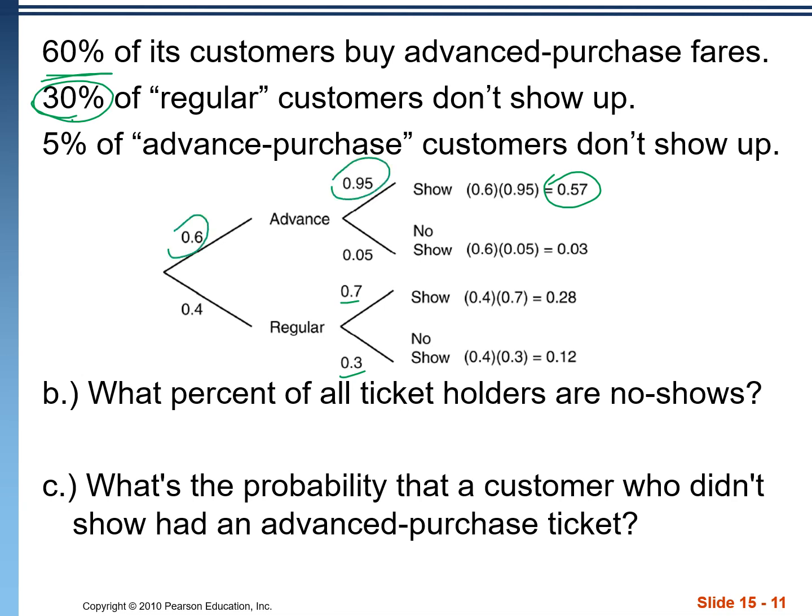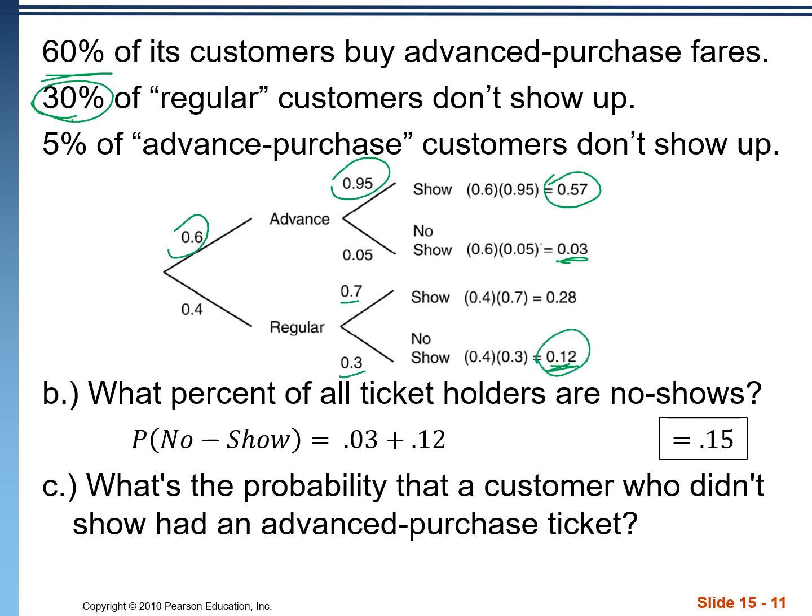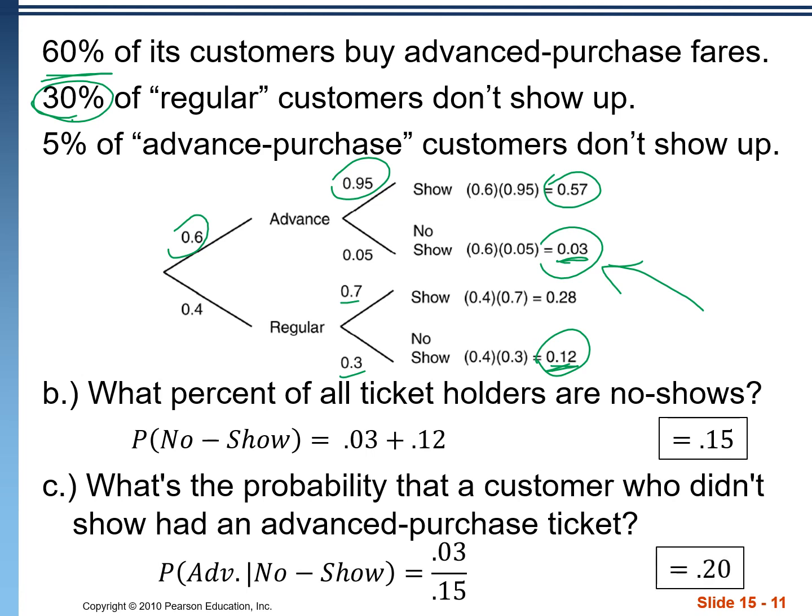So what percent of all ticket holders are no-shows? So we have no-shows here, and we have no-shows here. We can just add those together, and we get 15% of all ticket holders are no-shows. What's the probability that a customer who didn't show had an advanced purchase ticket? Okay, so of the 15% who didn't show, what's the probability that our randomly selected passenger came from that group? Well, 3% out of the total of 15% are from that advanced purchase group, which is a 20% chance.